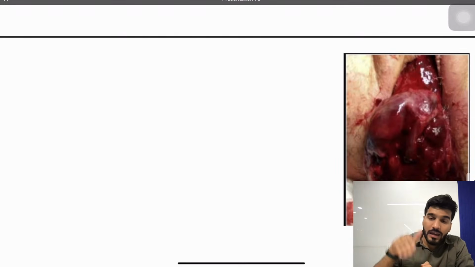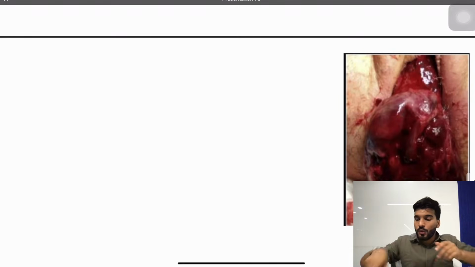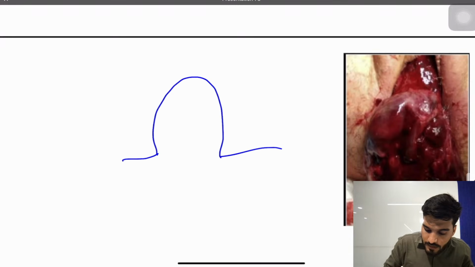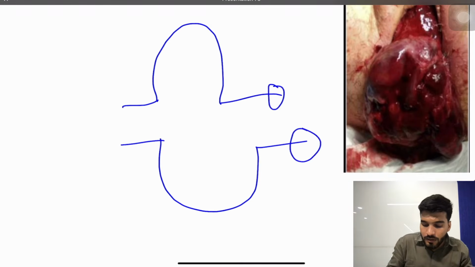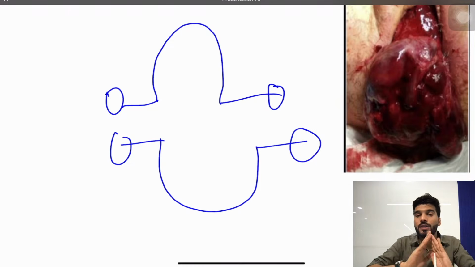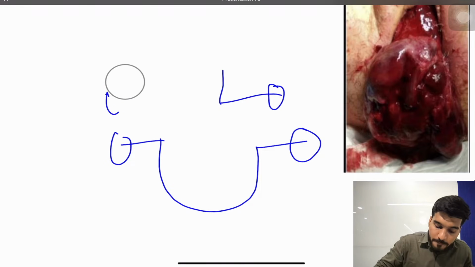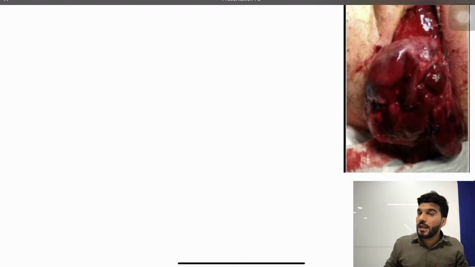But in uterine inversion, what is happening? Turning upside down of the uterus. The uterus is like this, and it is coming out like this. These supports are intact, but it just turns up and down. So once there is turning upside down of the uterus, the condition is called uterine inversion, not uterine prolapse.